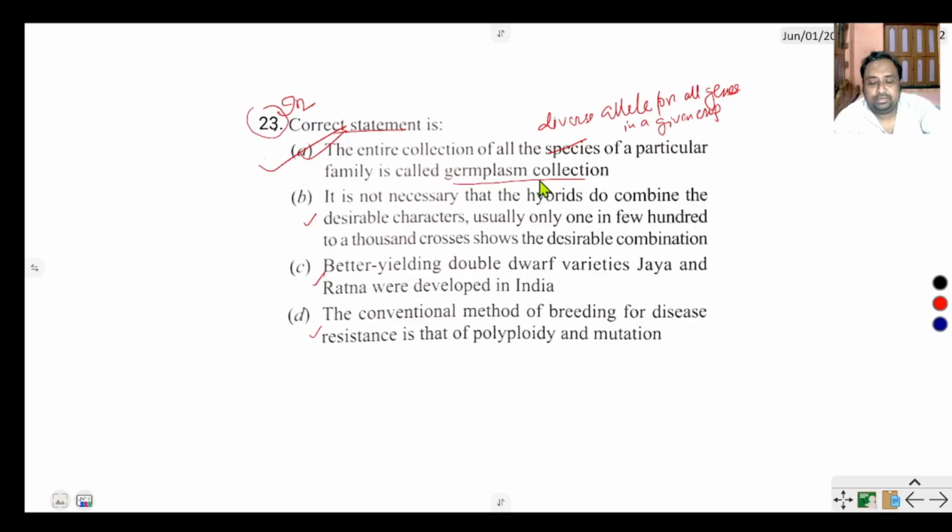What is the definition of germplasm collection? In a particular crop, all the alleles, genes, pollen, etc. collected from that crop is called germplasm collection. Not all the species of a family, but a particular crop. B, C are right, and D is right. So the incorrect option is statement A.